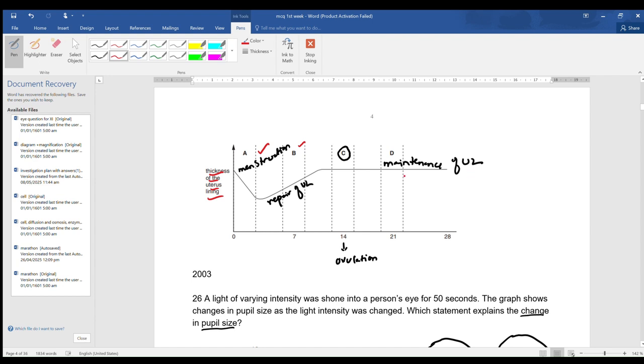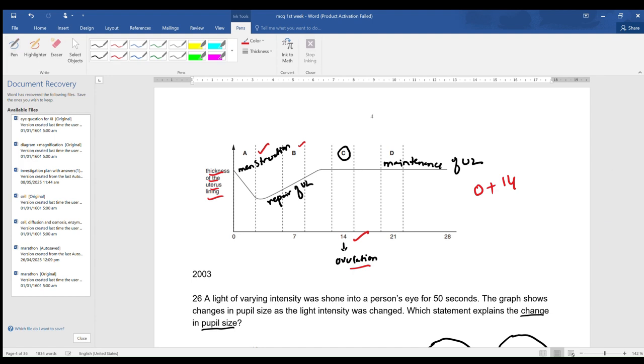So if the menstruation begins at 0, when will the ovulation occur? We know that ovulation will occur on the 14th day from the onset of menstruation. So 0 plus 14 is equal to 14. That's why ovulation will happen on 14. So what makes the most fertile period? C will make the most fertile period of the menstrual cycle.